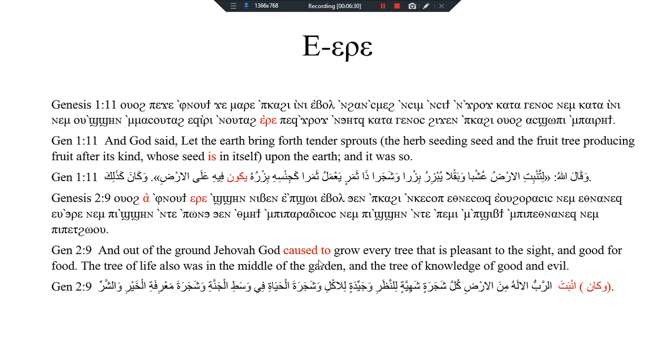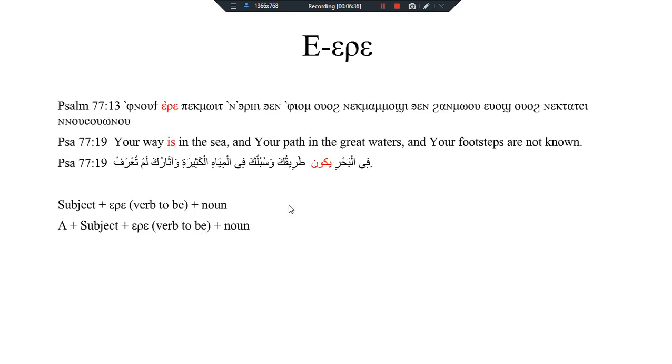Here Eri is a verb to be in past tense. Another usage of it, if not eri bik moit in yom. Your way is in the sea. So if not, it means God.